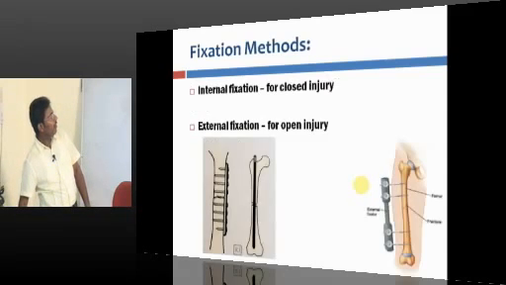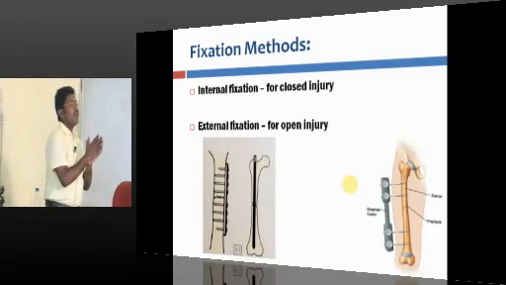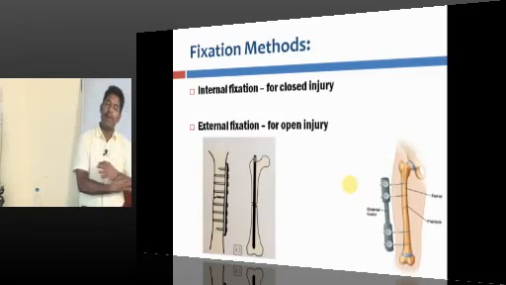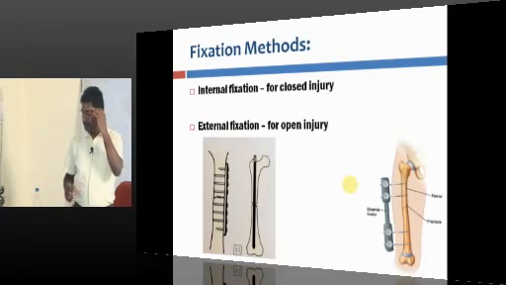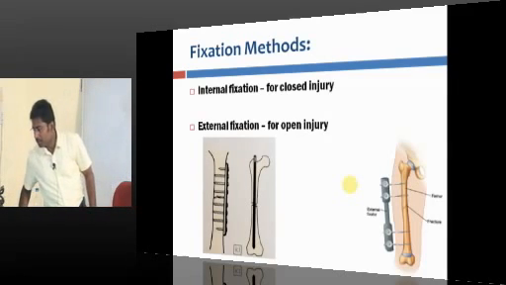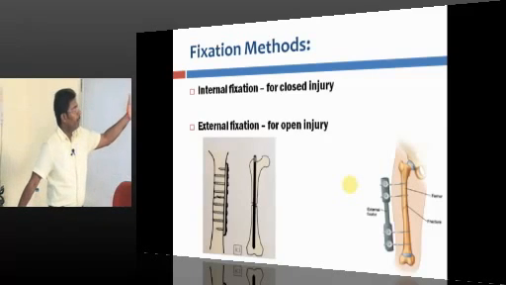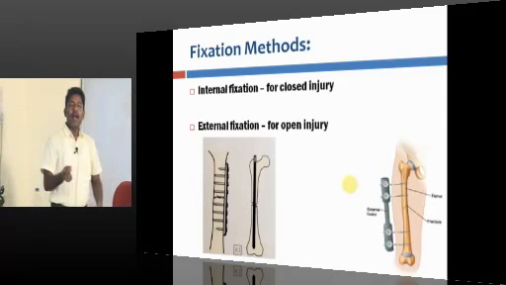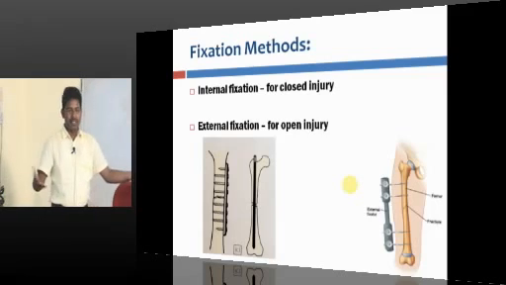Okay, fine. What we have seen so far is reduction methods and some non-operative POP methods. Now we are going to see fixation methods. The fracture can be fixed either inside the body or outside the body.